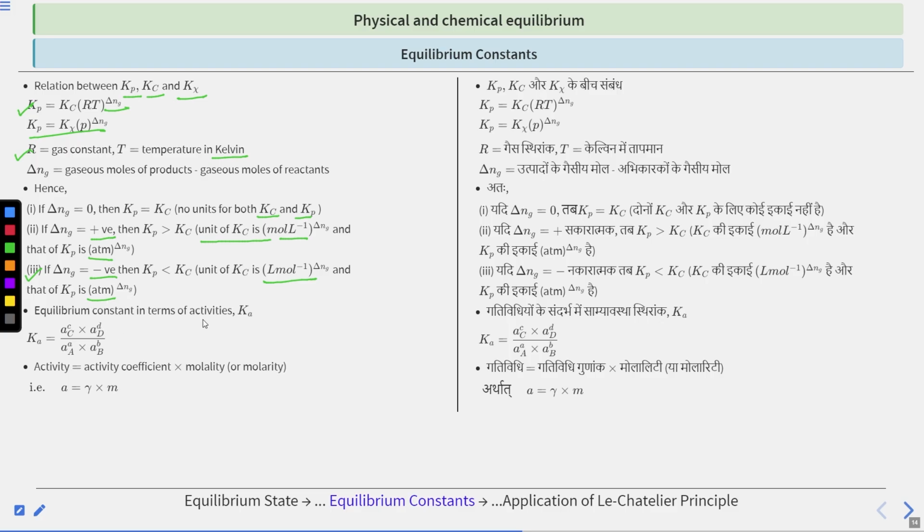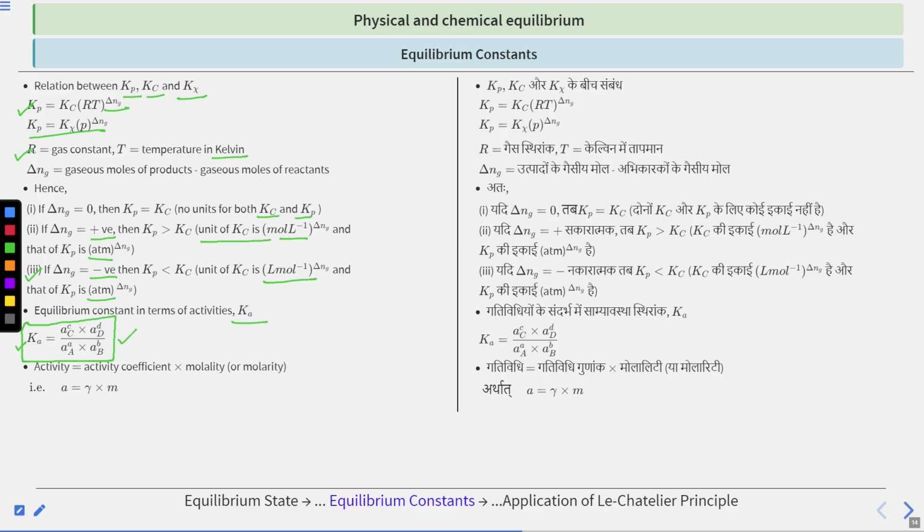Now, equilibrium constant in terms of activities, Ka we can say for the equilibrium constant. So Ka is equal to activity of C to the power c into activity of D to the power d divided by activity of A to the power a multiplied by activity of B to the power b, right? So this is also another type of equilibrium constant that we can write in terms of activity.